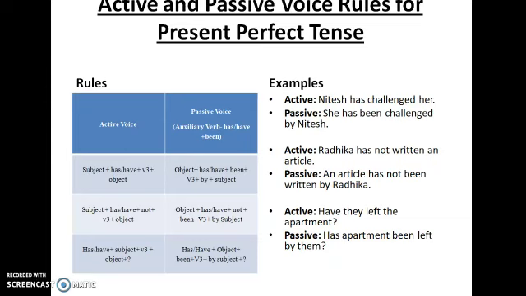So next we come to present perfect tense. Perfect tense means you would have has, have or had. If it is has or have, it would be present perfect tense.